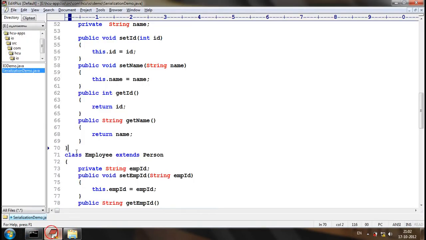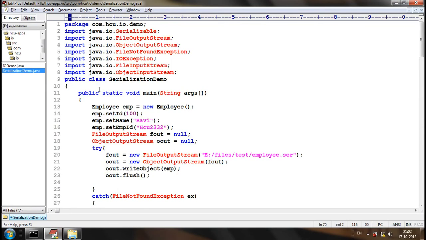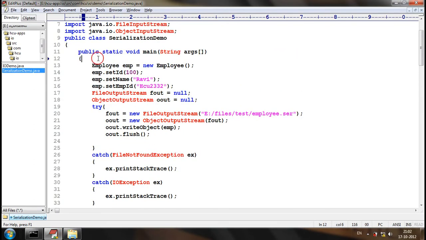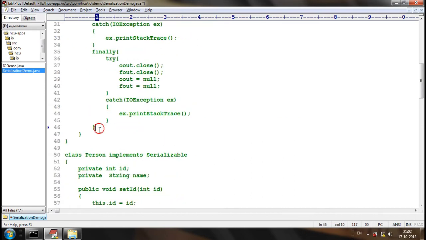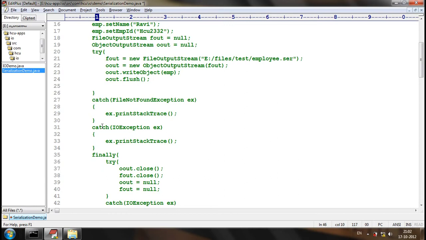To perform the deserialization, let me comment out this code, or let me write another class for deserialization. That would be better.